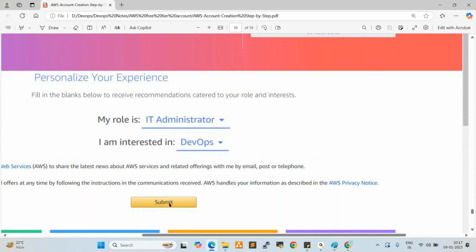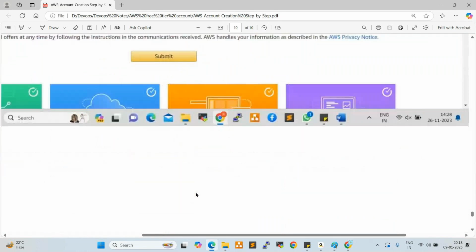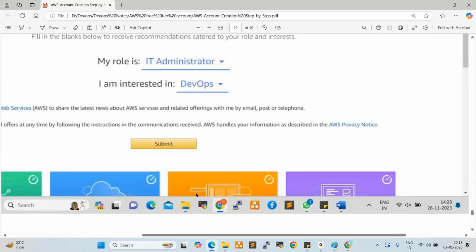So click on submit. Once you submit this, account will be successfully created. Once account is created, it takes 30 minutes to completely activate. Once the account is completely activated, yeah, so you can go to the browser here.